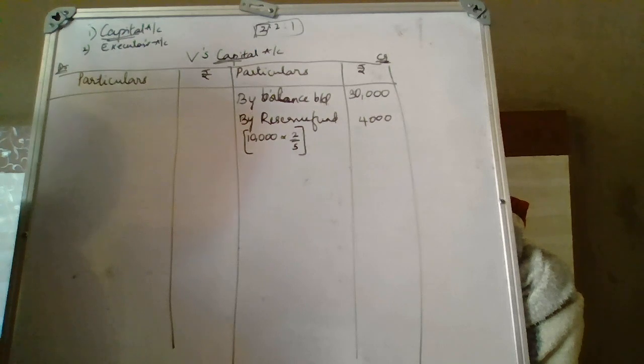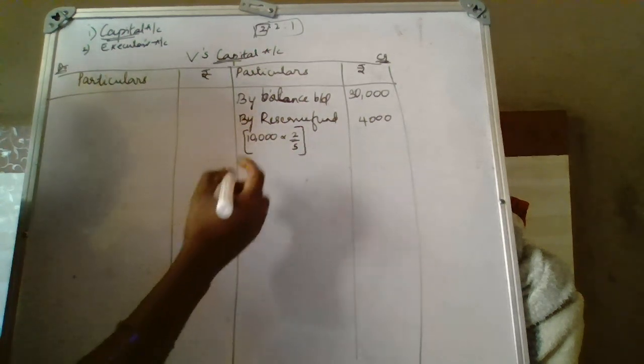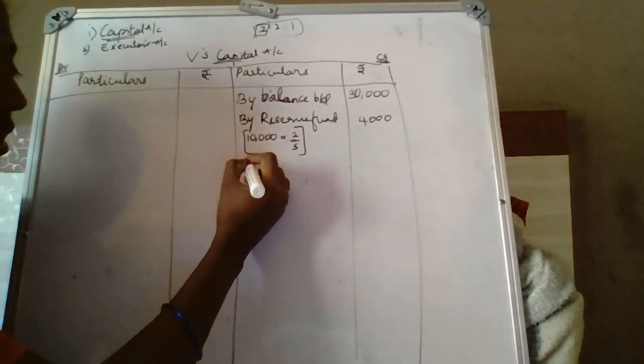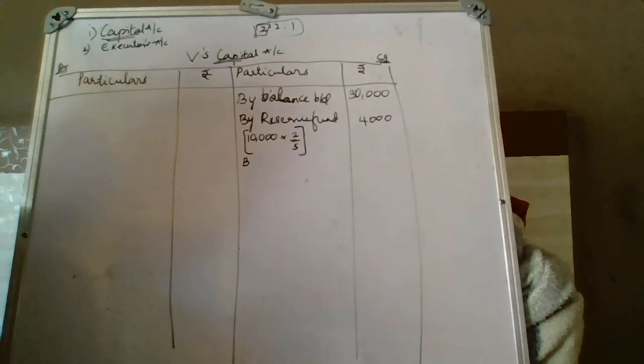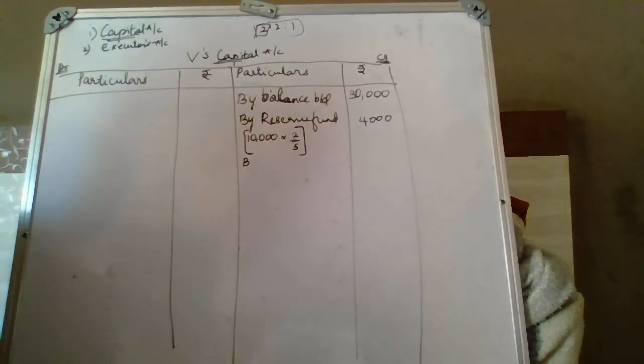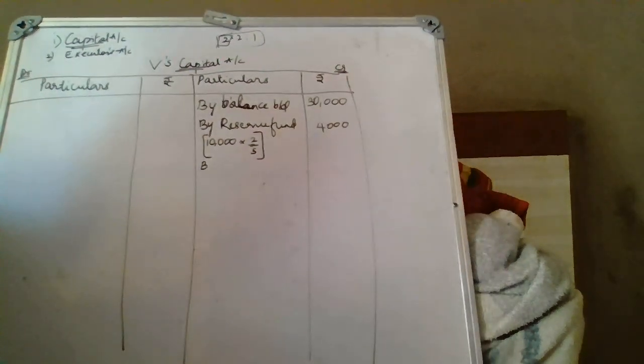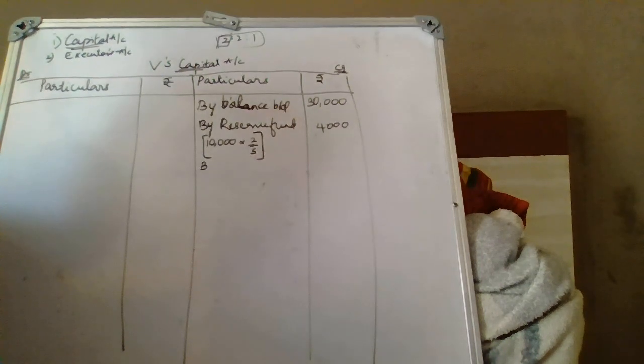Now, let's come to the adjustments. First adjustment is goodwill adjustment. For goodwill adjustment, we shall calculate the goodwill on the basis of the profits given in the question. They have told goodwill is calculated on the basis of profits, 2 years of purchase of average profits of last 4 years.